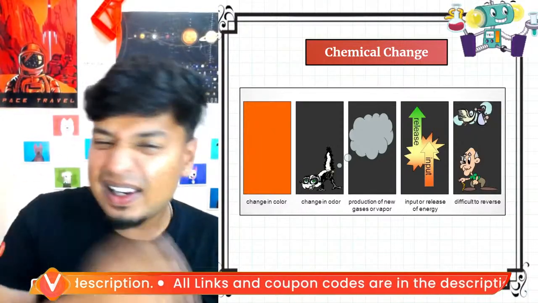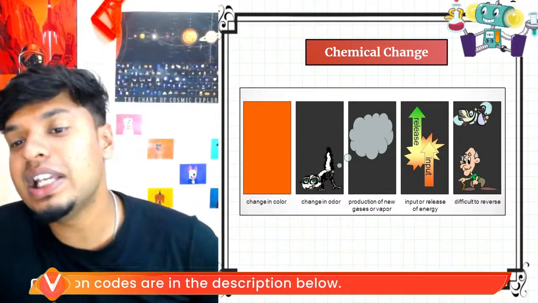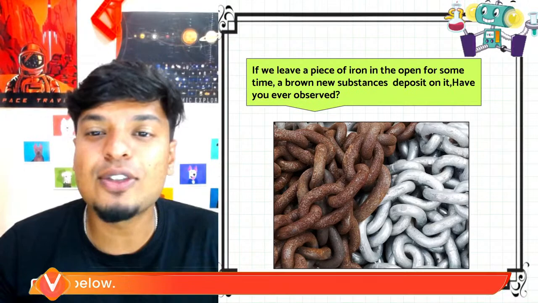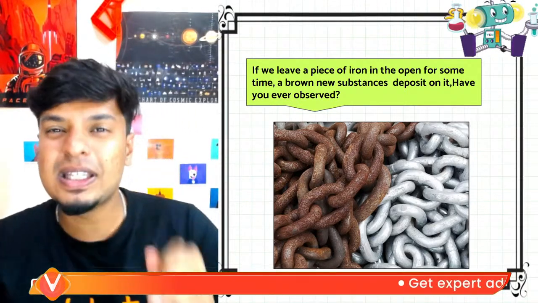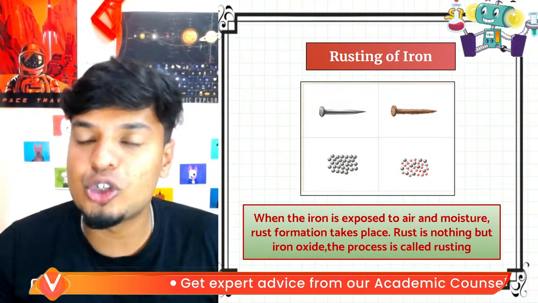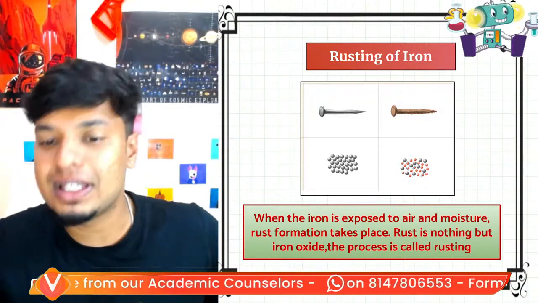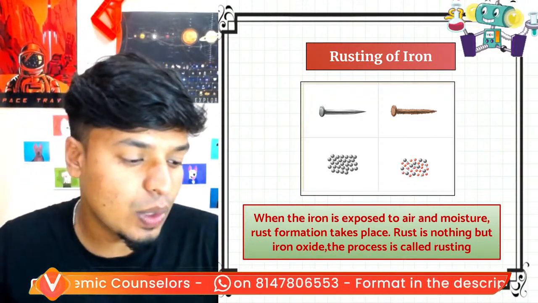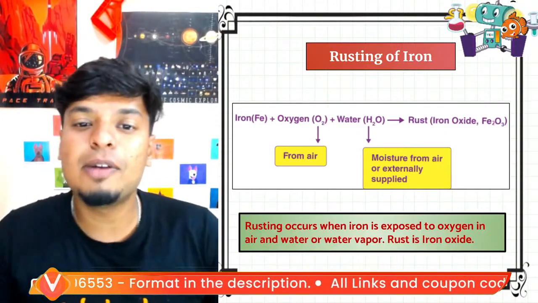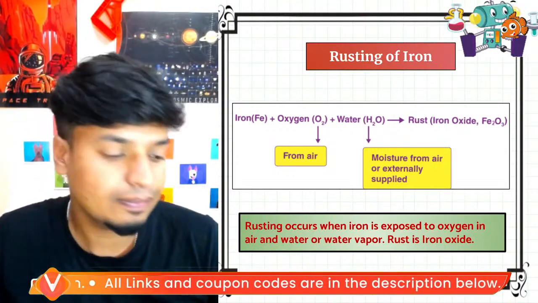Production of gases, energy is also released. It is difficult to reverse; you can't reverse it. So if you leave a piece of iron in the open for some time, there will be some deposit on it. That is your rusting, right? When iron is exposed to oxygen and moisture, rust is formed, which is basically iron oxide. Rusting is also a chemical change. Do you know how rust is formed? Yes, see, iron plus oxygen plus water forms Fe2O3. That is your rust. Very simple.